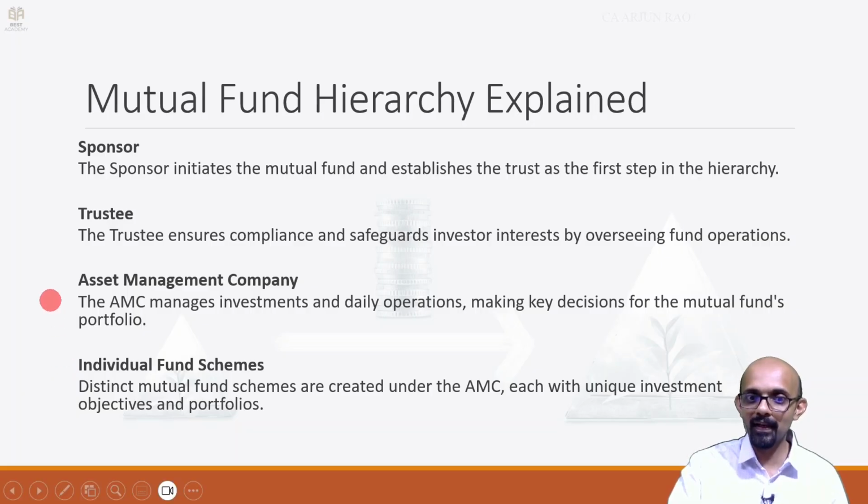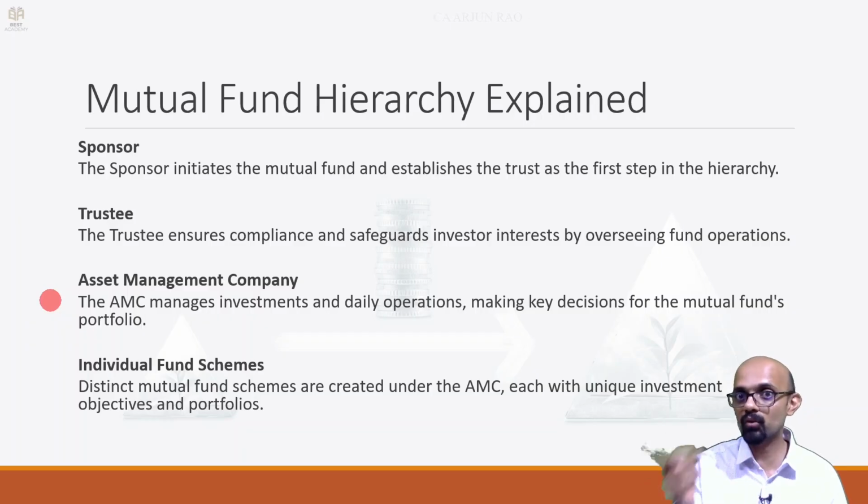By whom? By the asset management company. So the direction is given to the asset management company by SEBI. SEBI is telling the asset management company, for individual fund schemes for the accounting period on or after 1/4/2023, you should make sure that it is as per Ind AS.